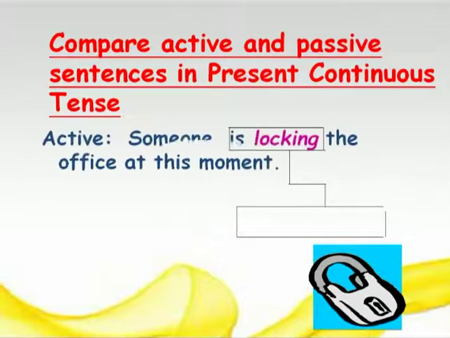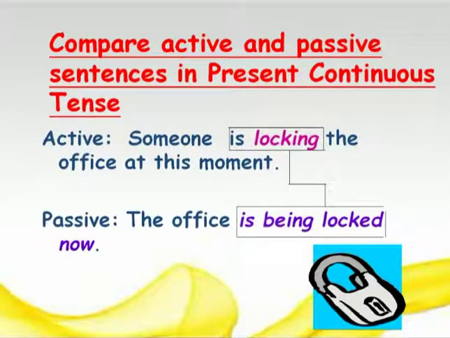Let's see. Active voice: someone is locking the office at the moment. And in passive voice, we write: the office is being locked now, or at this moment, whatever you can write.